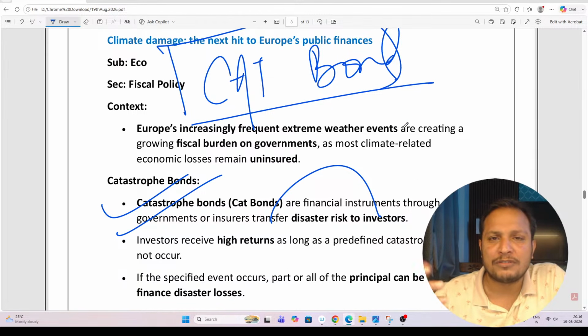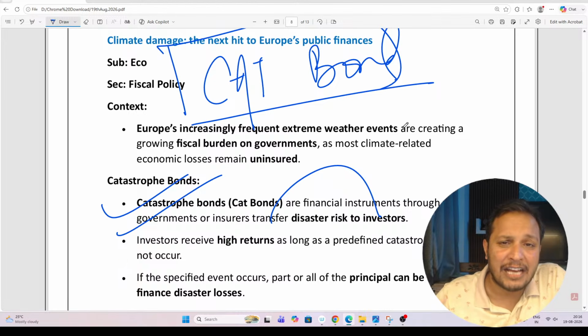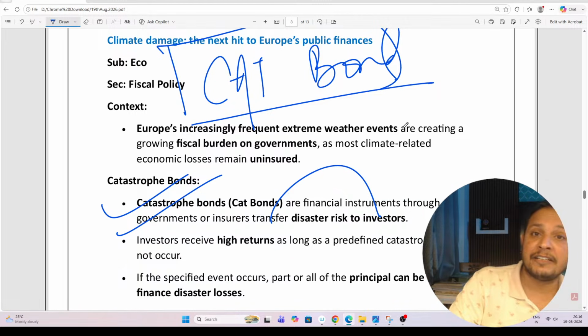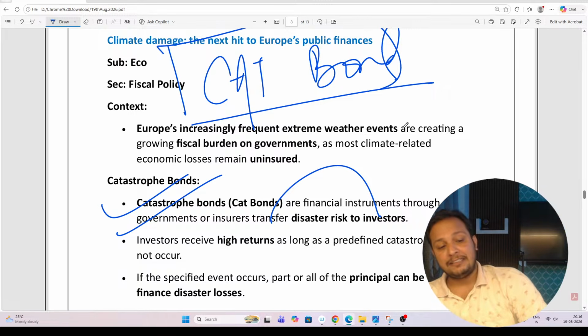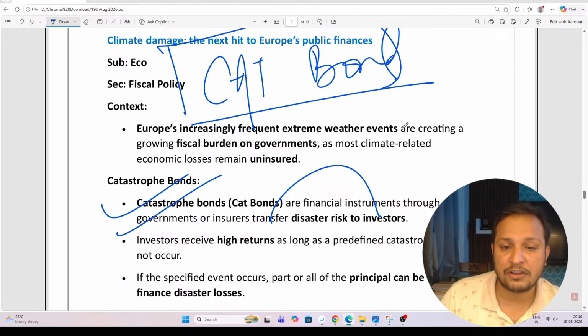If there is no disaster, then it will have very high interest, and when there is a disaster, then the investor has to pay the price. So a CAT bond is basically for disasters. Nowadays, climate induced disasters are becoming very common, so in order to have some financial resources to counter that, such instruments have been introduced.